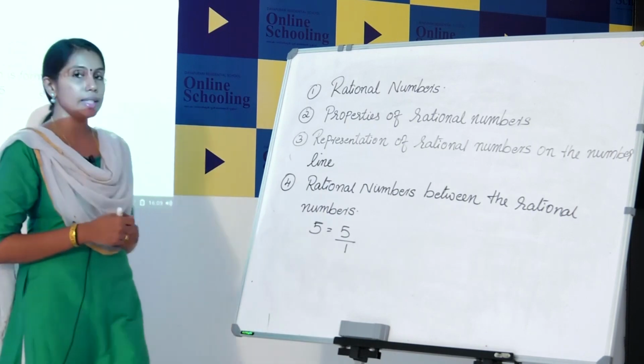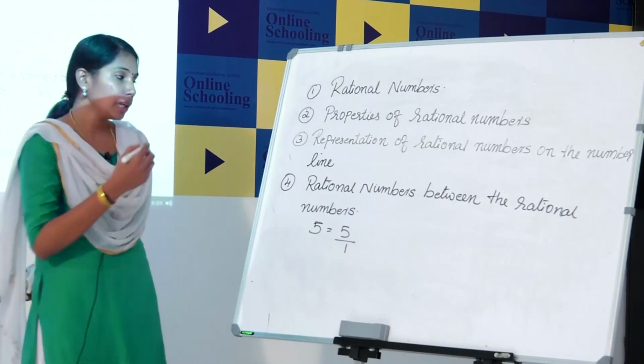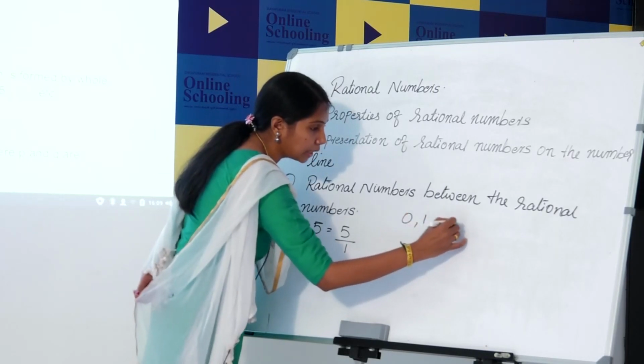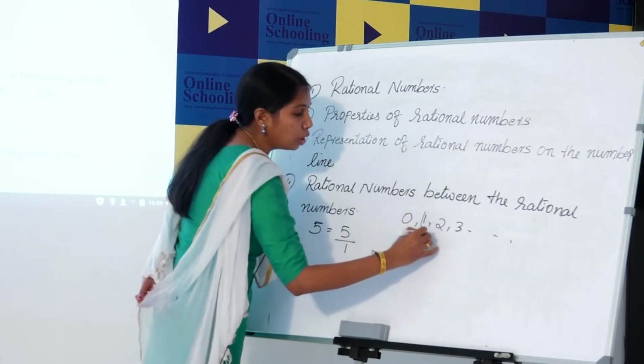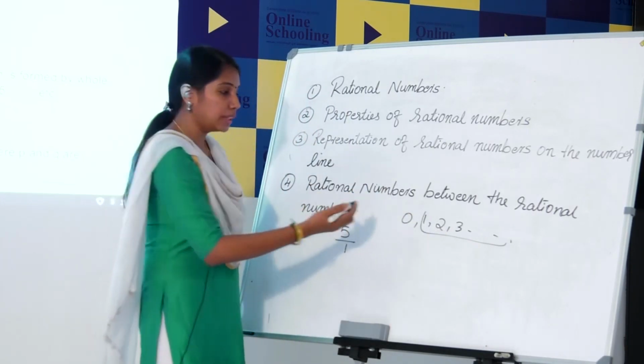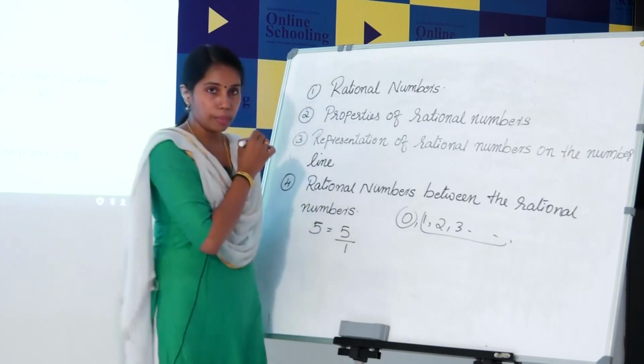Then we can check in the case of whole numbers. You know that whole numbers are 0, 1, 2, 3, etc. From 1 onwards these are natural numbers, which we already checked. Then we only need to check 0.